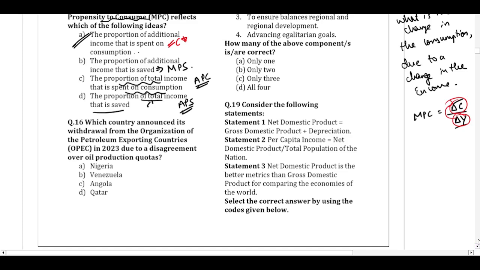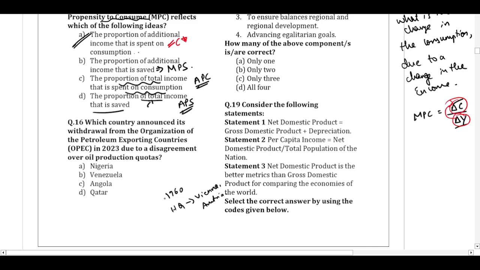So question number 16. Which country announced its withdrawal from the OPEC, Organization of Petroleum Exporting Countries, in 2023 due to a disagreement over the oil production quotas? Now, what is OPEC? OPEC is the Organization of Petroleum Exporting Countries. So basically, who are all the major petrol exporting countries in the world? They have all formed an organization for themselves, and this organization is known as OPEC. It is a cartel of the oil producing companies. It was founded in 1960, and the headquarters of this OPEC is in Vienna, Austria.